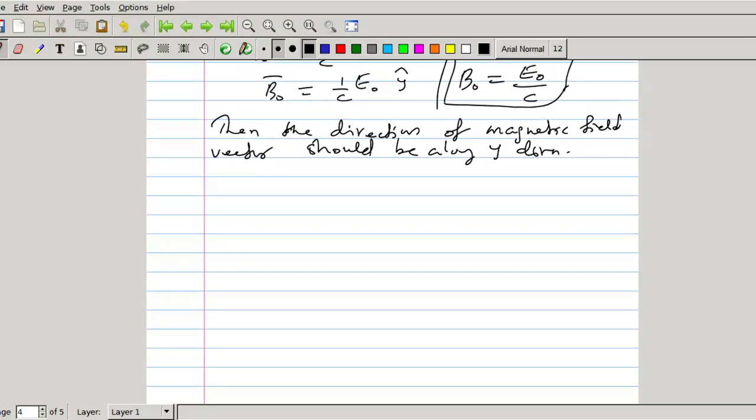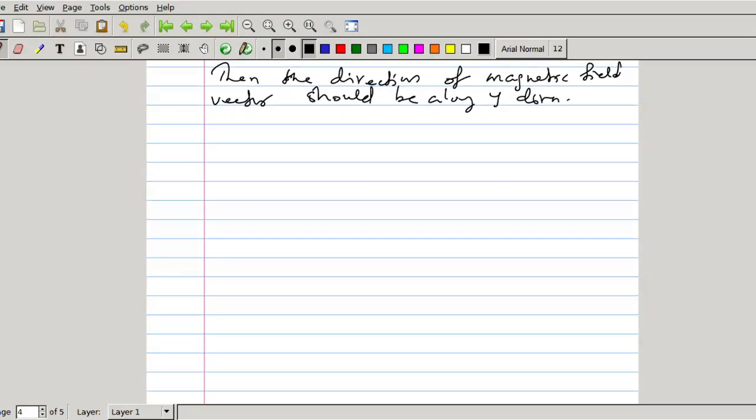So propagation along x direction, electric field along y direction, then magnetic field should be along Z direction. So we can write the electric and magnetic field vectors as E(z,t) is equal to E0 complex e raised to i(kz minus omega t), propagation along Z direction, into x cap. Propagation along Z direction, electric field along x direction.